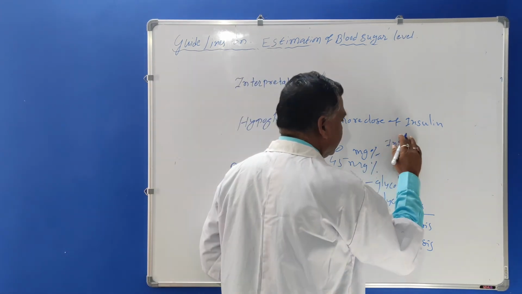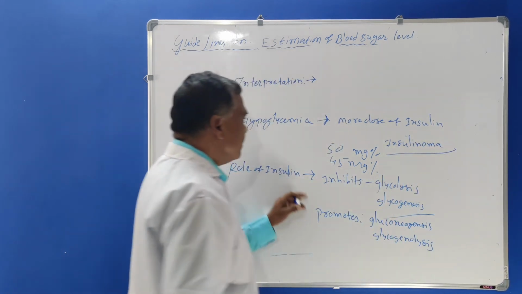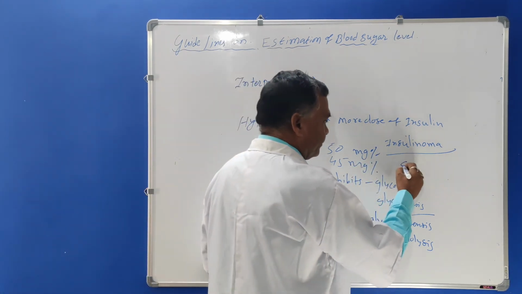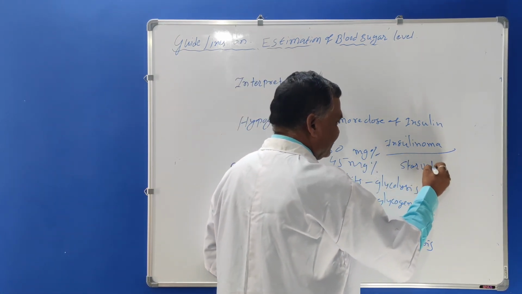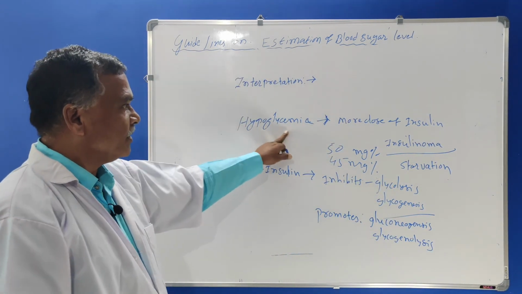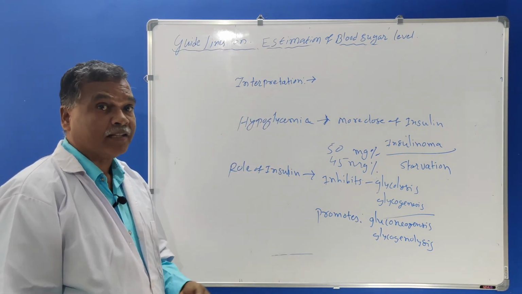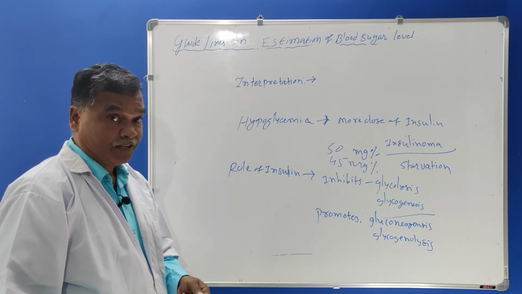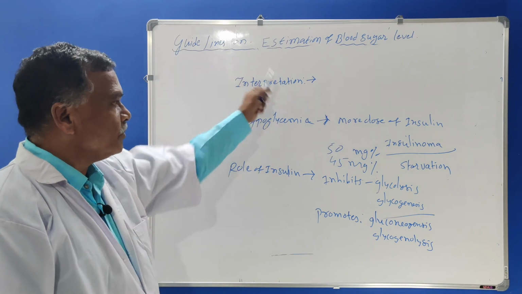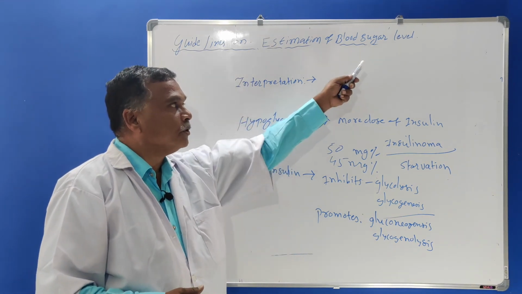Another cause will be insulinoma, and starvation is also one of the important reasons for the hypoglycemic condition. So these interpretations can be asked by the examiner in the examination. This is a very important point from the point of view of the examination: interpretation of the blood glucose estimation or the blood sugar level.